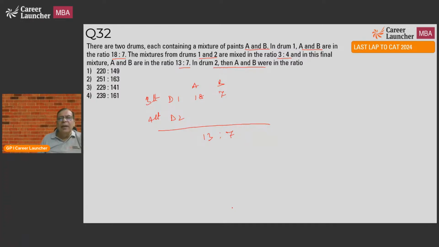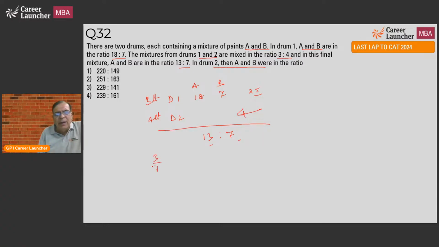So what is this going to be? I think it can be done in round 1 also. If I say this is 18 plus 7, 25, then in 3 liters this becomes 75, and similarly you can do that. You can do multiple things out here. You can either work in terms of alligation, or you can do weighted average, whatever you want.